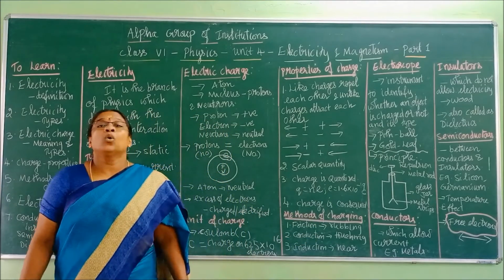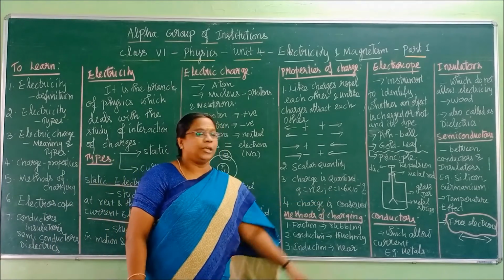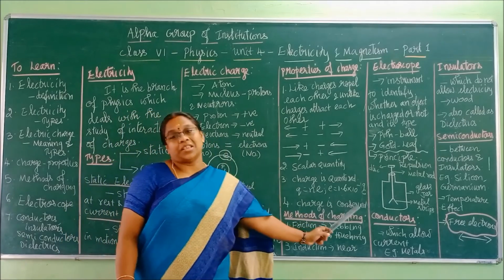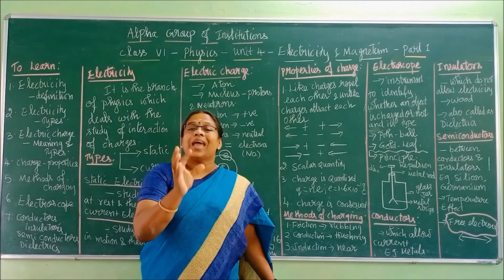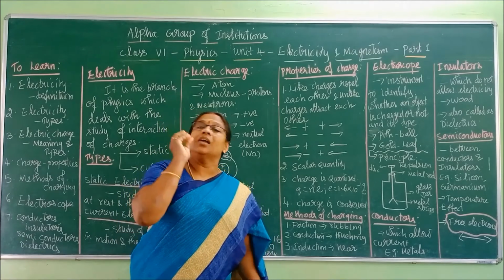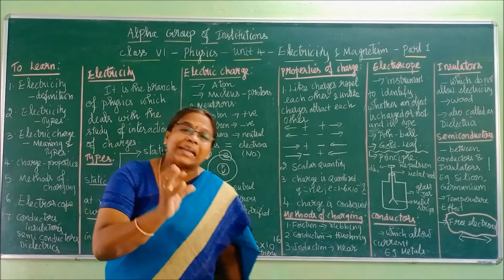Say the word quantized. Quantized. Like that, charge is also quantized. If we take an atom, we can write the charge of that particular atom as a number. So we say charge is quantized.